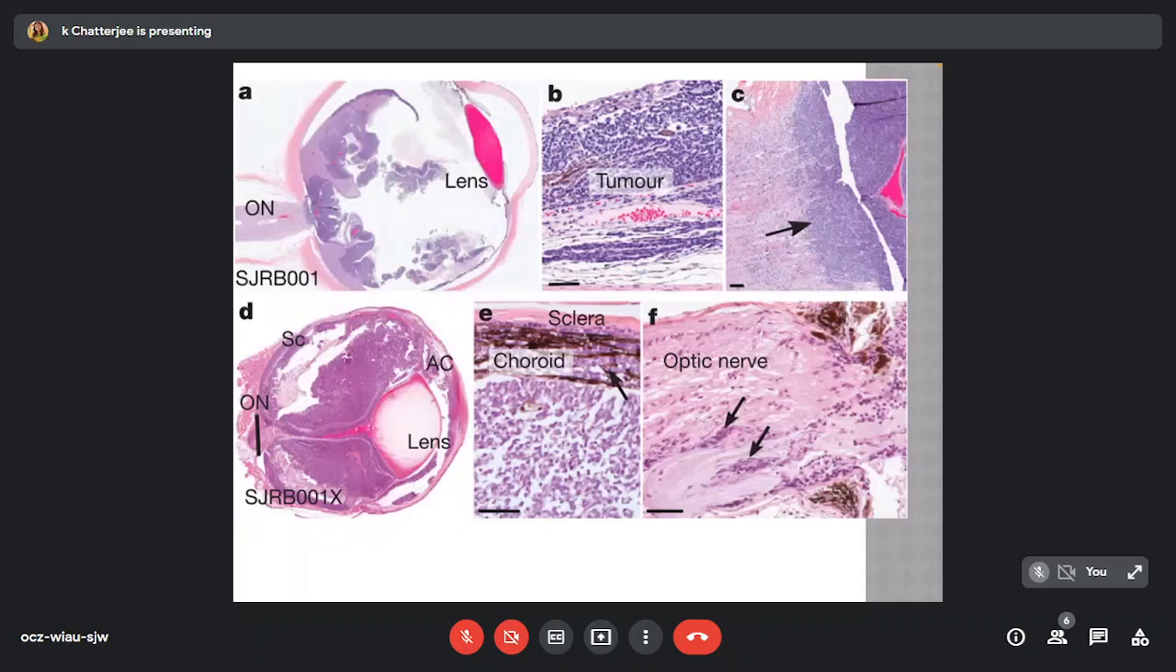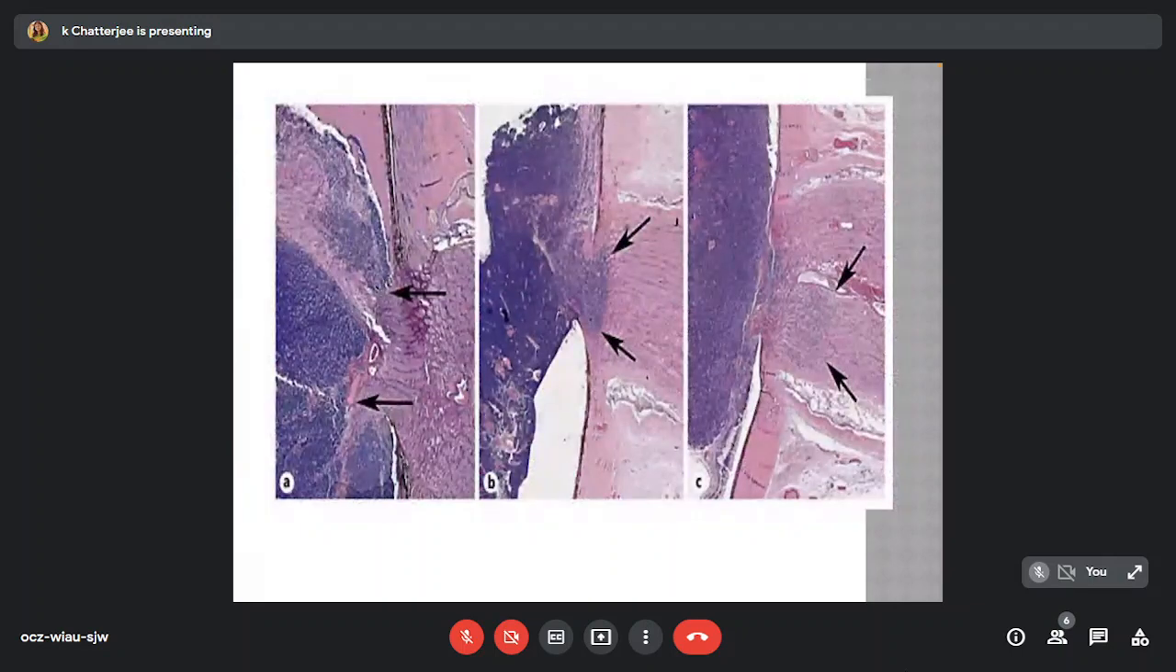Here we can see photomicrographs detailing the tumor cells involving the sclera, the choroid, and the optic nerve. Similarly, the photomicrographs demonstrate the invasion of the optic nerve by the tumor cells in the prelaminar and the laminar spaces.